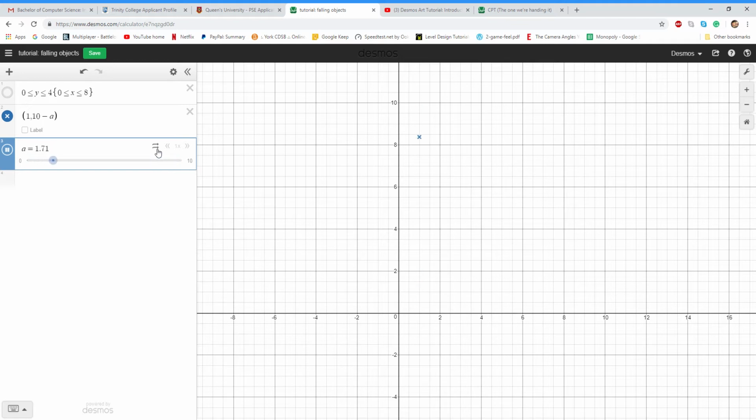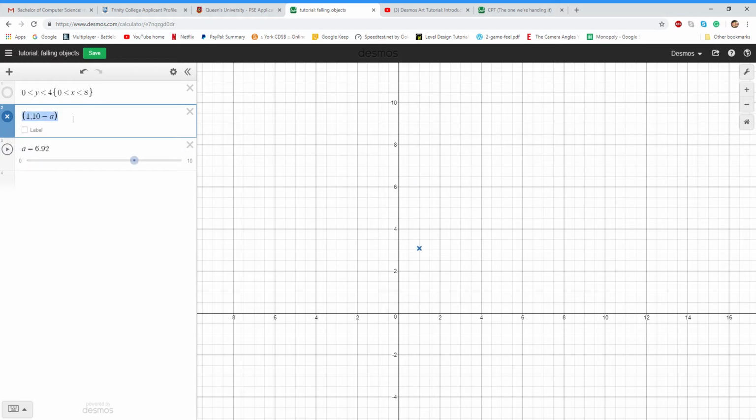So we simply flip it. Desmos sliders only have 2 states. It can only go left to right or switch back and forth. So if you ended up just writing a, it would end up going up. So you actually have to make it your top value minus a. And that way it's going to go down. So that's simply how you do falling objects.